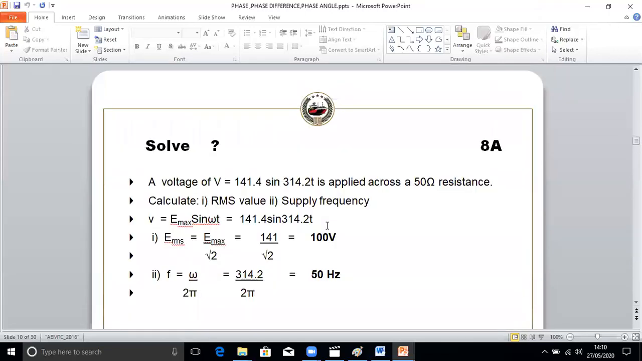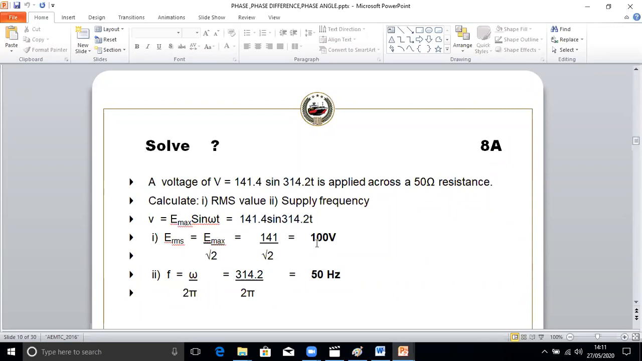Now let's take this one. V is equal to 141.4 sin omega t, applied across a 50 ohm resistance. Calculate the RMS voltage and the supply frequency. You must remember this is the peak voltage, 141.4, that is E max. Omega is given as 314.2 radians. The RMS voltage is the peak voltage divided by root 2, so the RMS voltage is 100 volts.